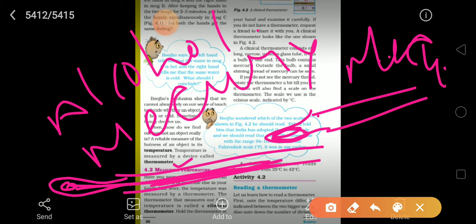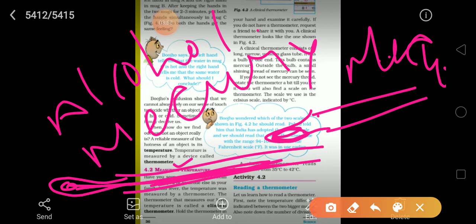Therefore, it gives quite accurate readings. It has a high boiling point and a low freezing point, so it can measure a wide range of temperatures. Its shining silver color is easily visible. We can easily see how the mercury rises upwards or goes downwards.